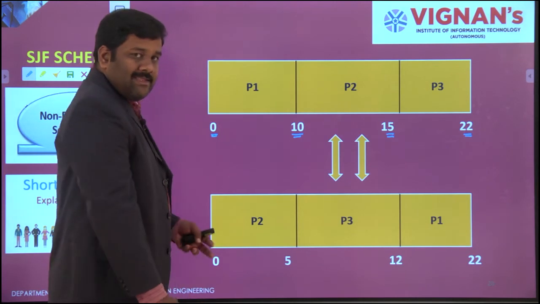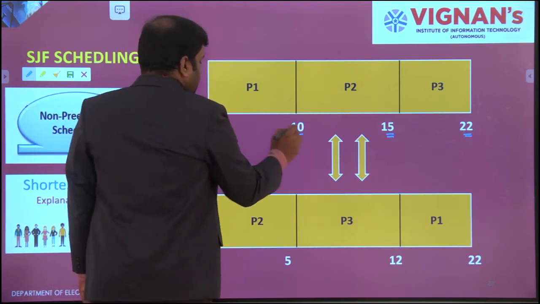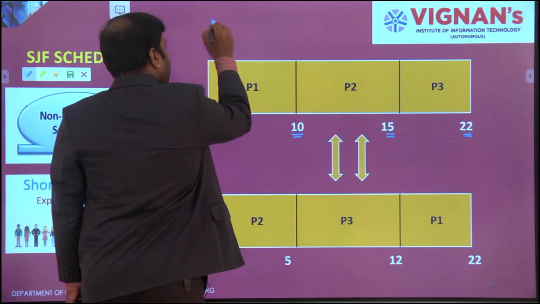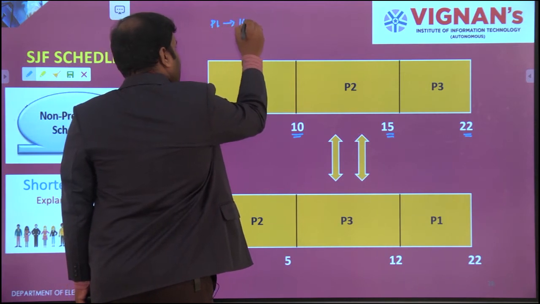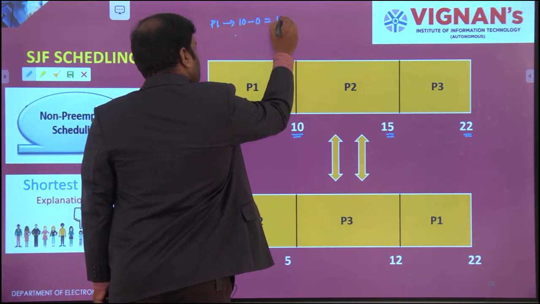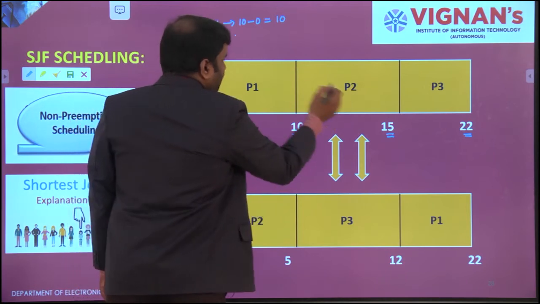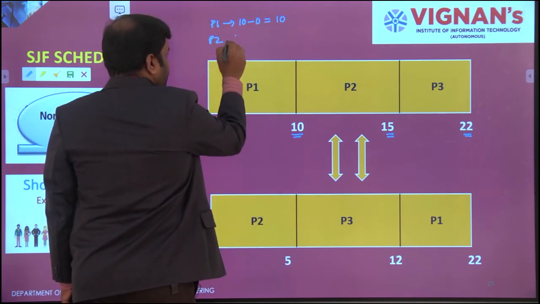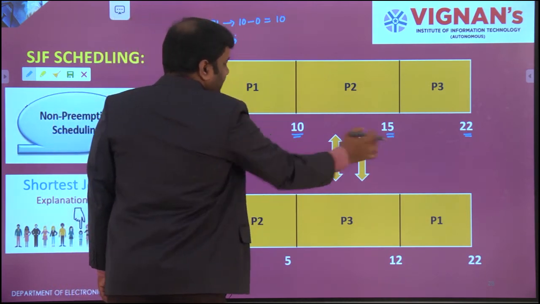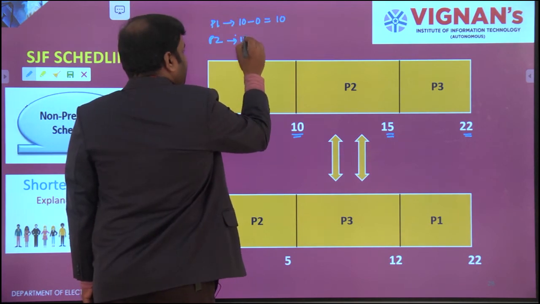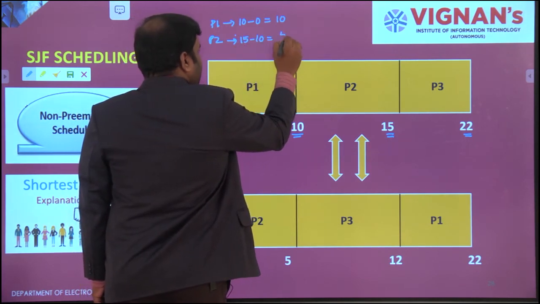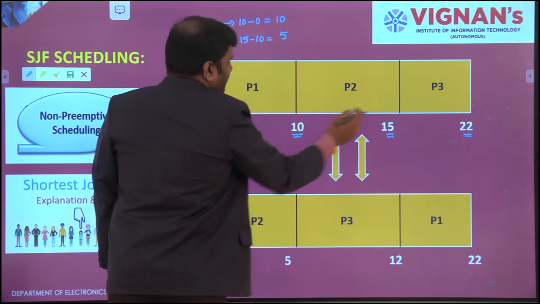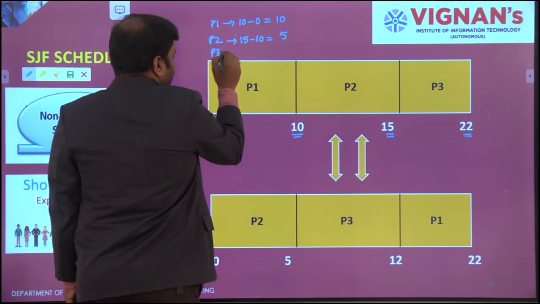Now just calculate the average times. For P1, how much is it? 10 minus 0 equals 10 seconds. And for P2, how much is it? 15 minus 10. This will be 5. And next P3, what is the starting time?